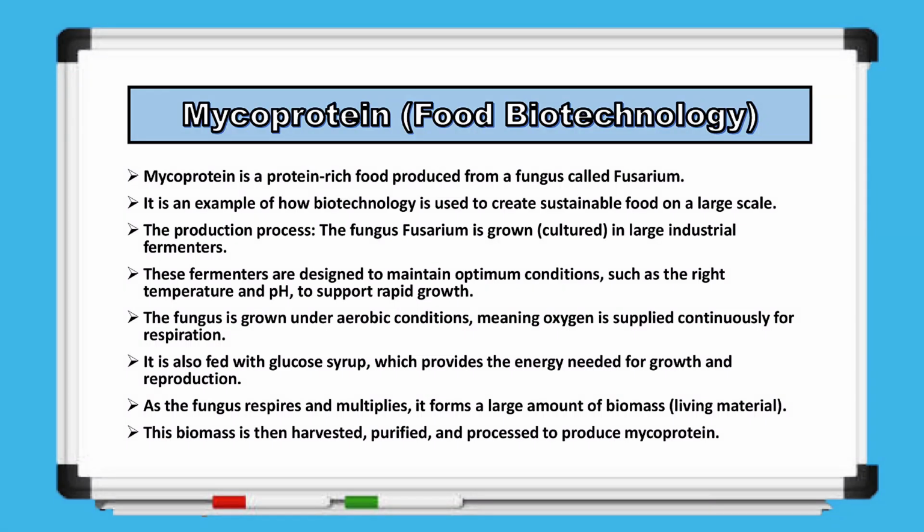We will also talk about mycoprotein, which is an example of food biotechnology. Mycoprotein is a protein-rich food that is produced from a fungus called Fusarium. It is grown in fermenters under aerobic conditions, meaning oxygen is supplied, and it is fed with glucose syrup to support its growth. As the fungus grows, it forms a large amount of biomass, which is the living material of the organism. This biomass is then harvested and processed to produce food products.